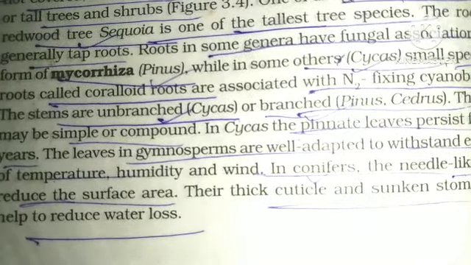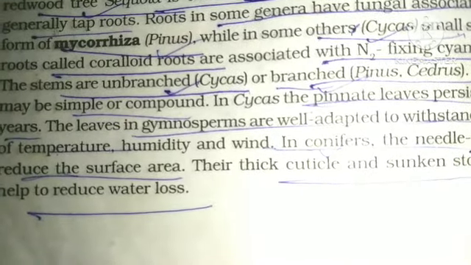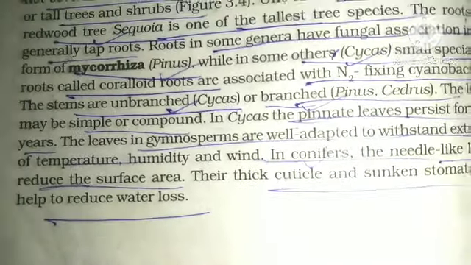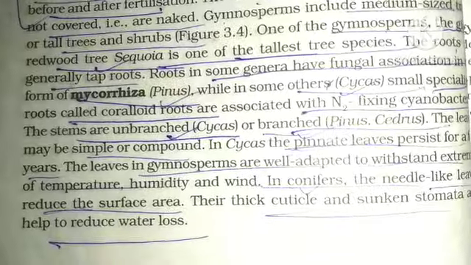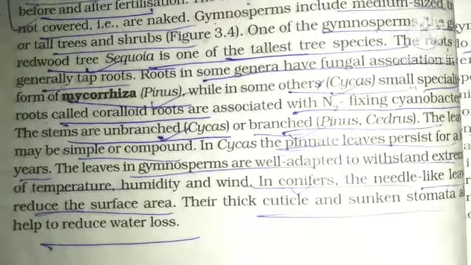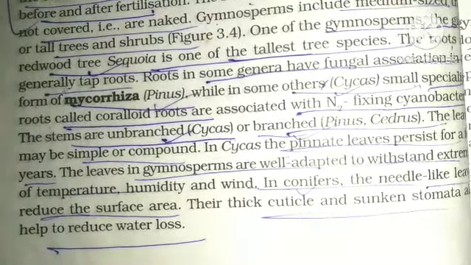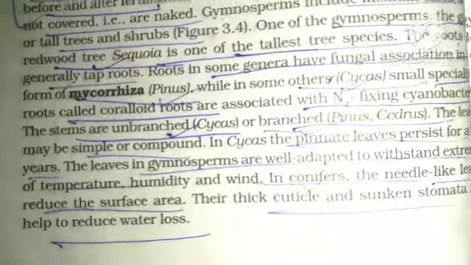The leaf may be simple or compound. In Cycas, the pinnate leaves persist for years. The leaves in gymnosperms are well adapted to withstand extremes of temperature, humidity and wind. In conifers, the needle-like leaves reduce the surface area. Their thick cuticles and sunken stomata also help to reduce water loss.